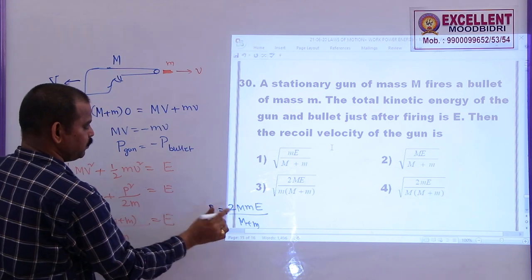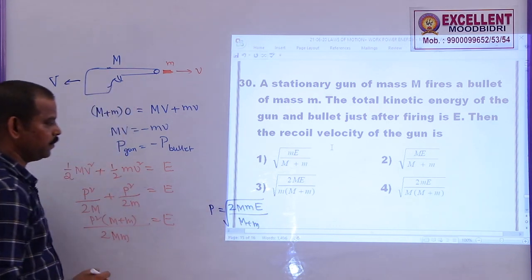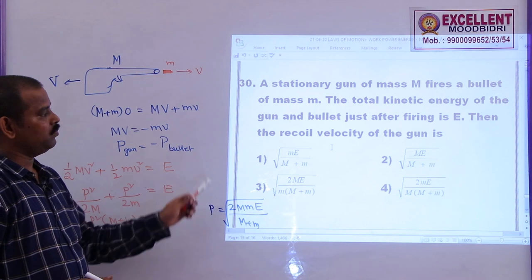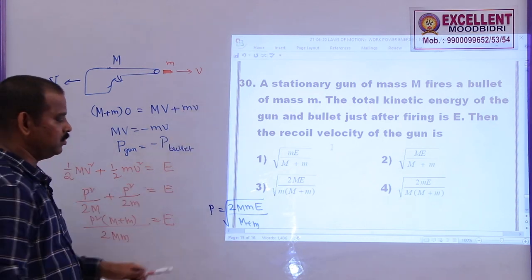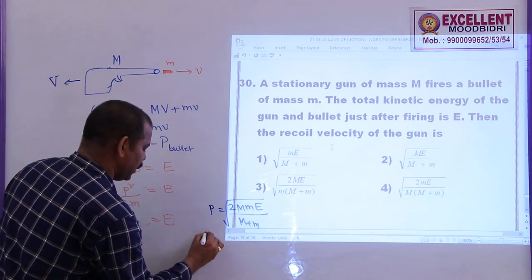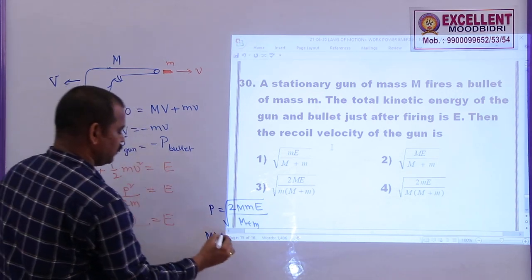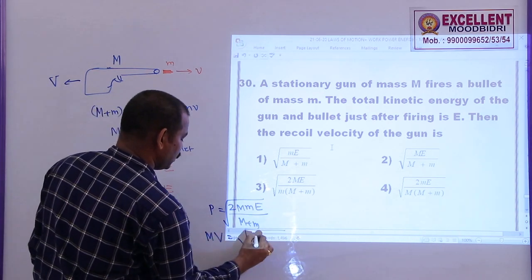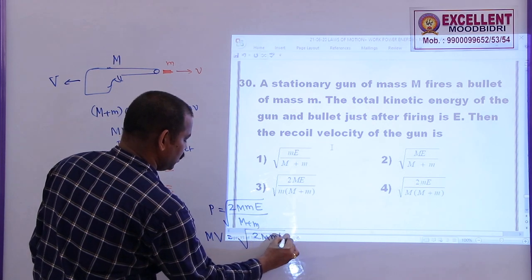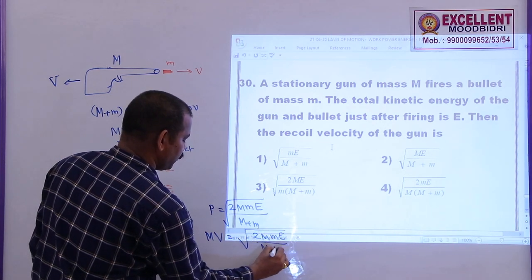So, what is p now? This is the root over this. This p is the momentum of the gun as well as the bullet. But what is the mass of the gun? Capital M. The velocity of the gun after firing is capital V, which is given by root over 2 capital M small m E by capital M plus small m.